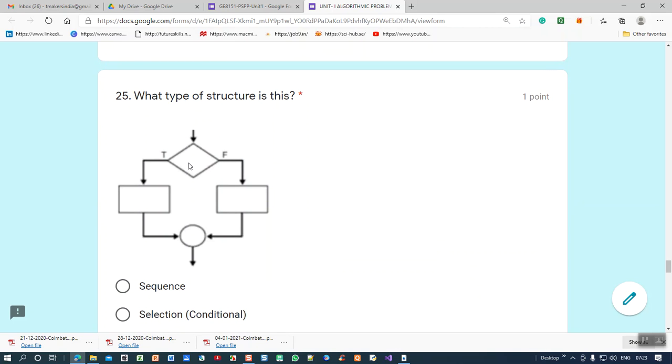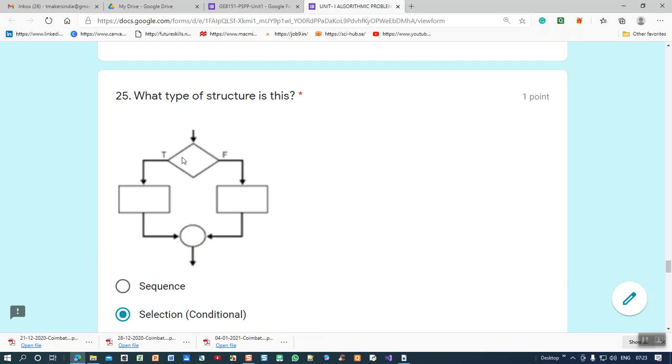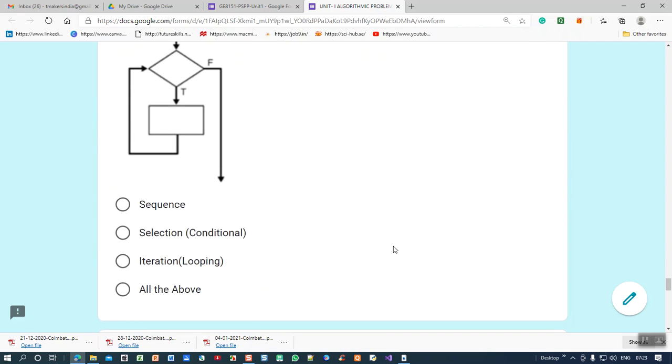25th question: what type of structure? This is the structure: true this block, false this block. This is called selection or conditional. Depending upon the condition, this block will be executed or this block will be selected for execution, so it is called a selection structure.